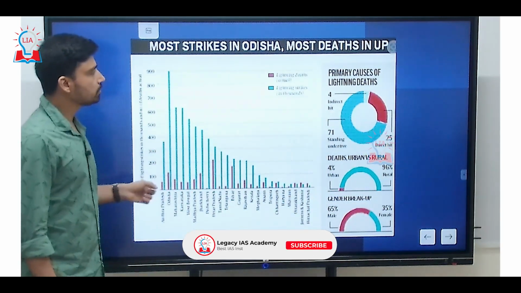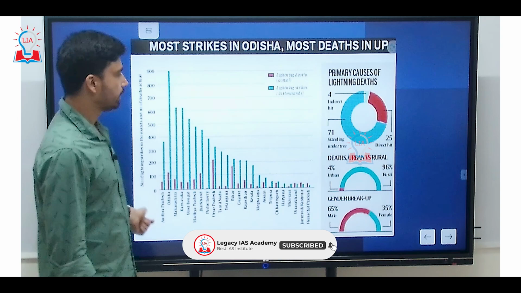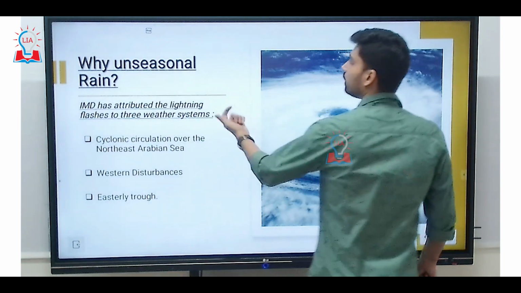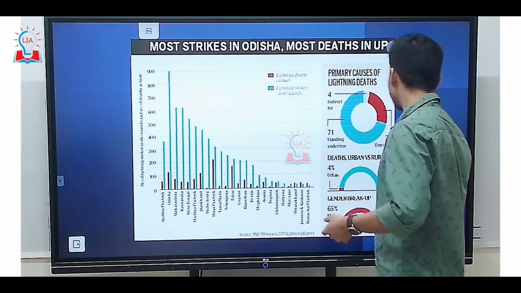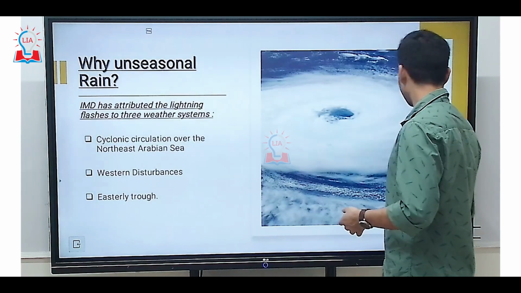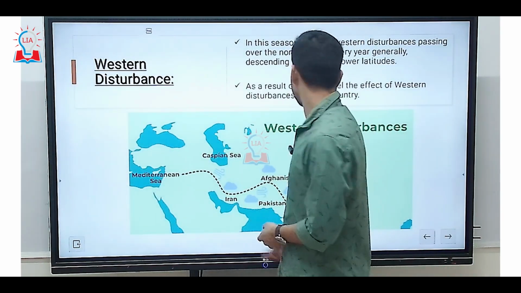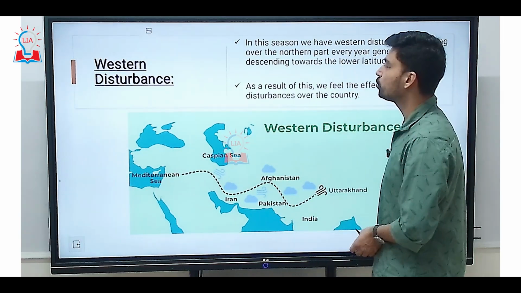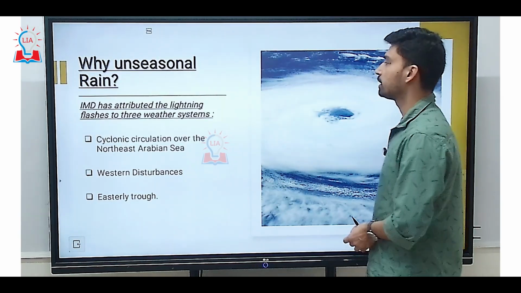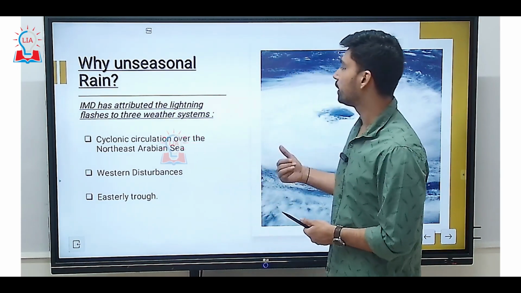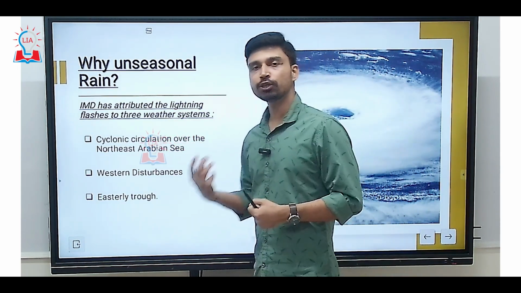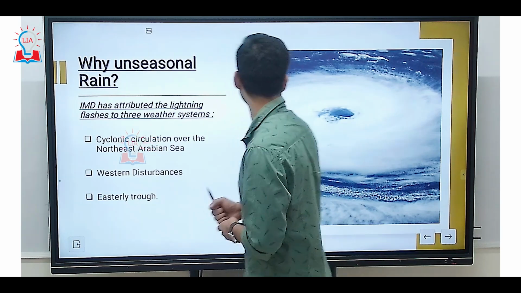So the question that comes into our mind is, first of all, why has the unseasonal rain happened in the state of Gujarat? For this, three major reasons have been attributed by the Indian Meteorological Department. First, if you look at the weather system around India, there is a cyclonic circulation that has developed in the northeastern part of the Arabian Sea.